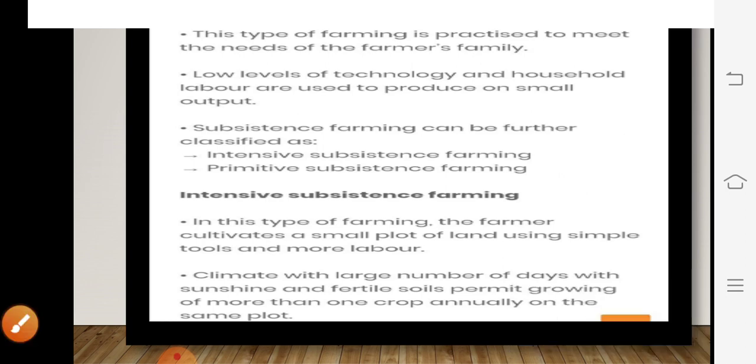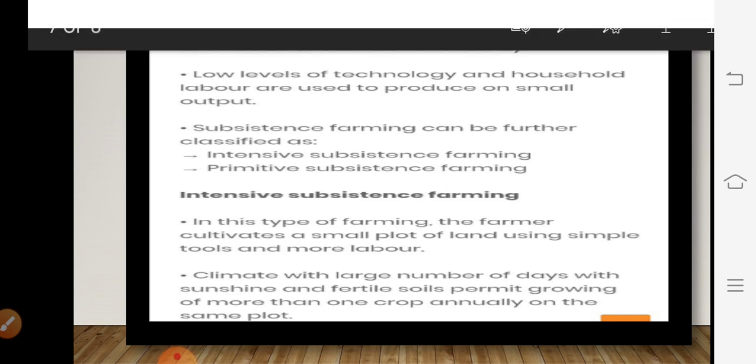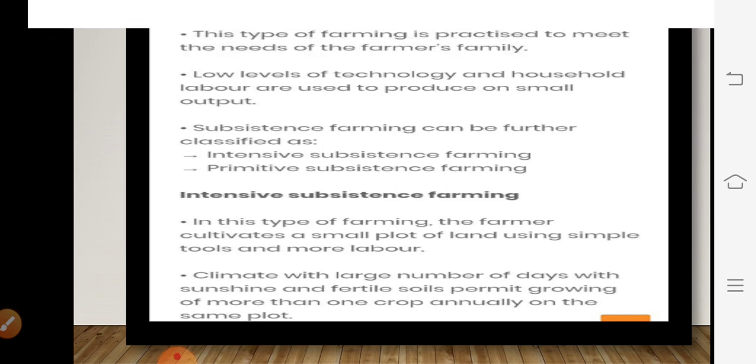Okay, so here climate with a large number of days with sunshine and fertile soil permit growing of more than one crop annually on the same plot. So the climatic condition must be suitable for growing the crops, children. Then on the same plot, crops are grown annually. This is called intensive subsistence farming. Okay, we will move forward, children.